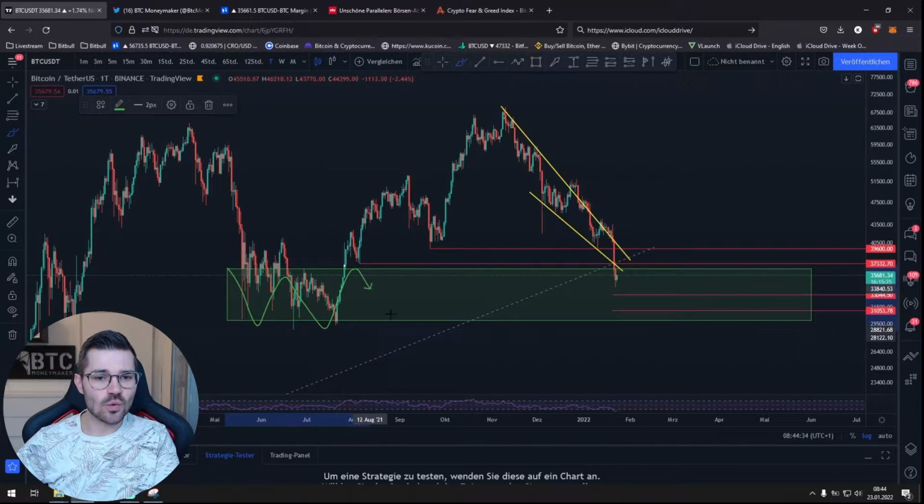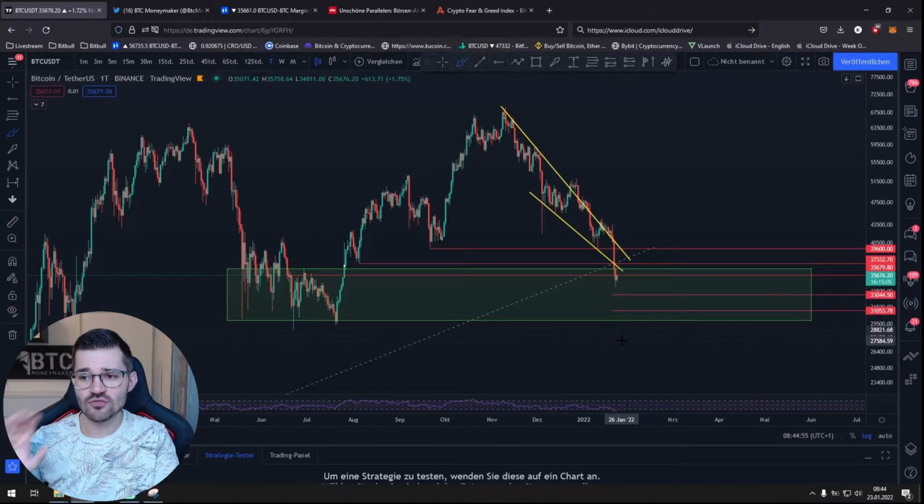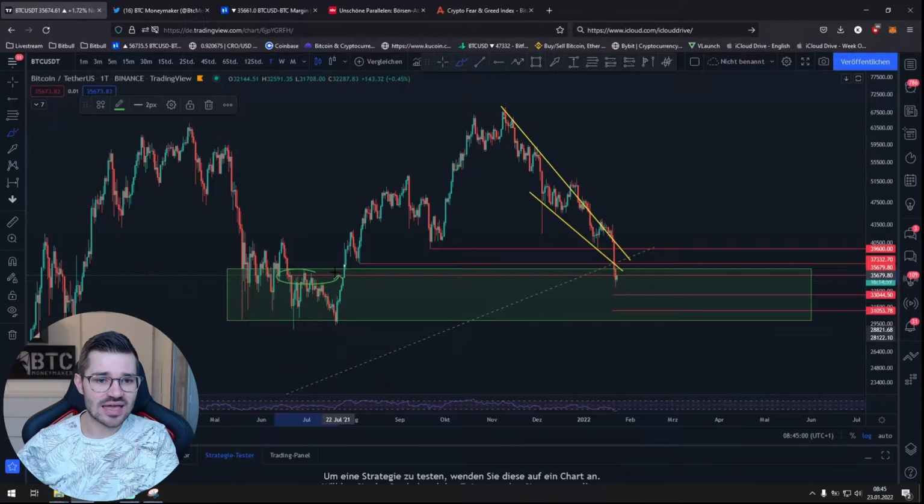Here we can see we have this big support box, and the question is, why is it so big? Well, because we had this accumulation period here that was very strong, and at the moment we are struggling to go over this high that we find here and confirm it as support for the price. That means if during the day today we do manage to go over $35,700 and we close the day that way, that would be a good sign, because that means we've confirmed this high as a support area, which technically means we could go back and revisit $37,333 before we see another correction go lower.